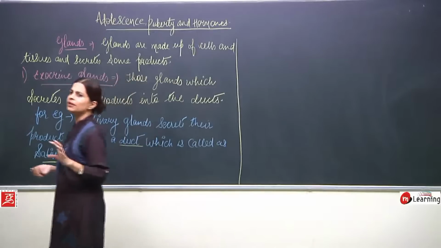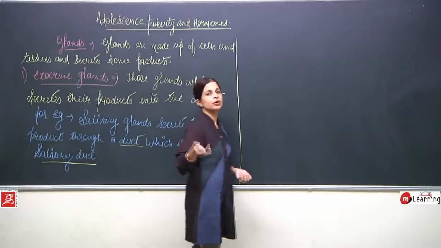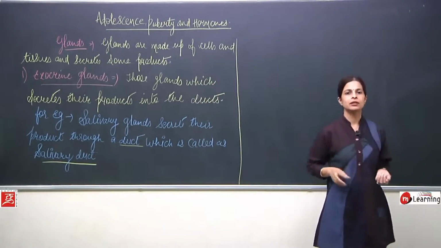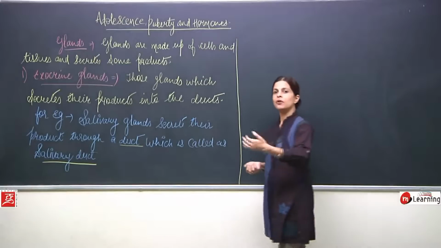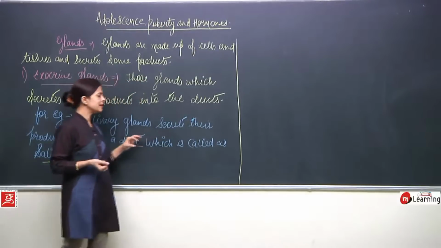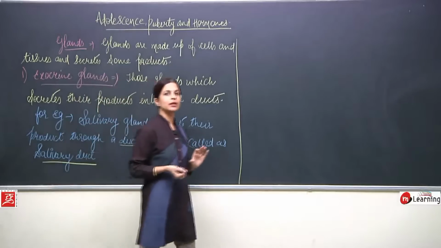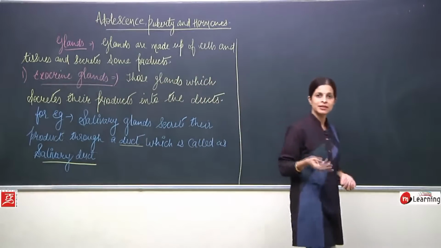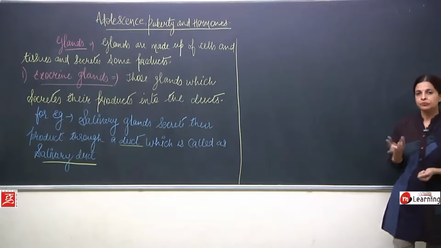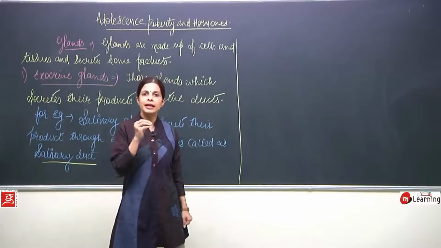Okay, so a very simple thing, children: if a tap is there and we have to water the garden, what will we be doing? We'll be attaching one pipe and that pipe will be reaching till the garden and then we'll be watering the plants. In the same way, salivary glands are there. It has got a pipe. Through this pipe, the saliva reaches the mouth. Now this pipe has to be given some name. So this small thin pipe is known as what? Salivary duct.